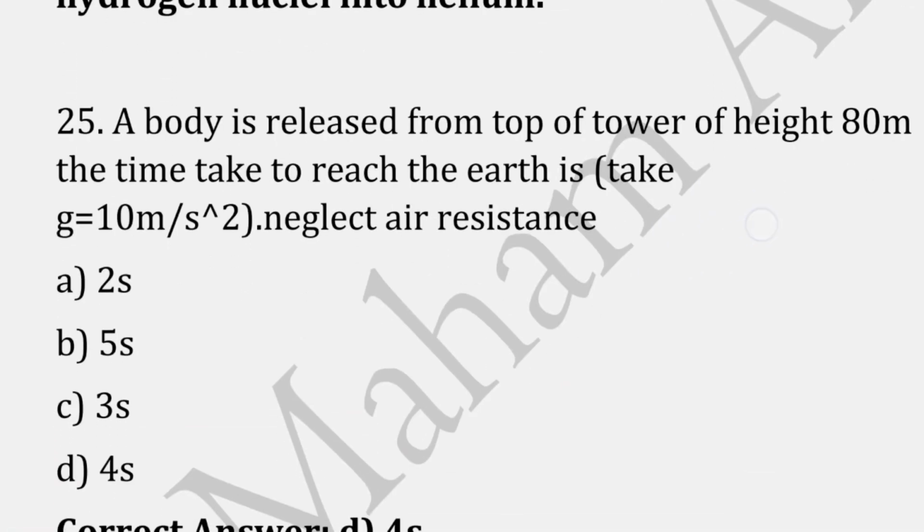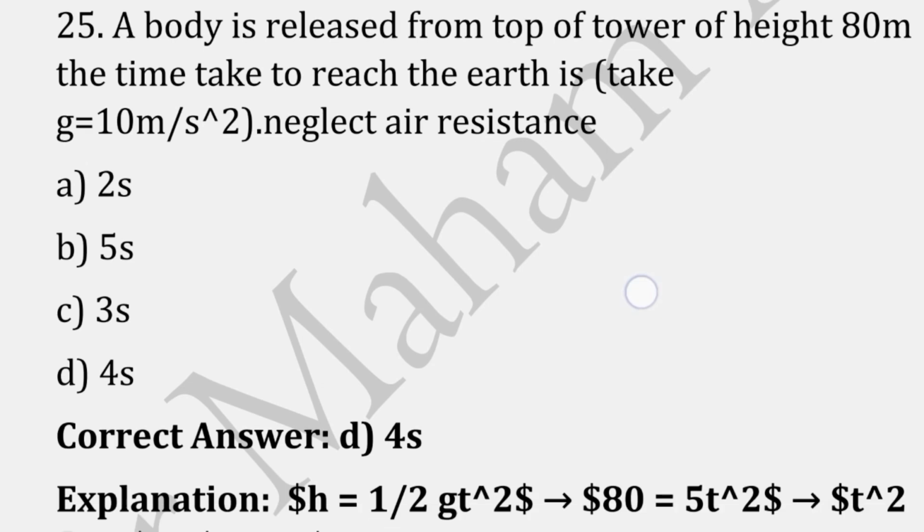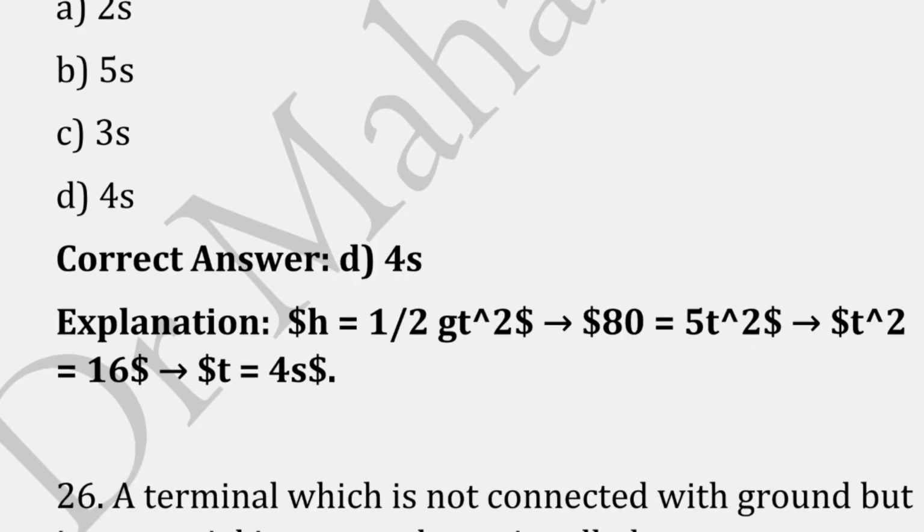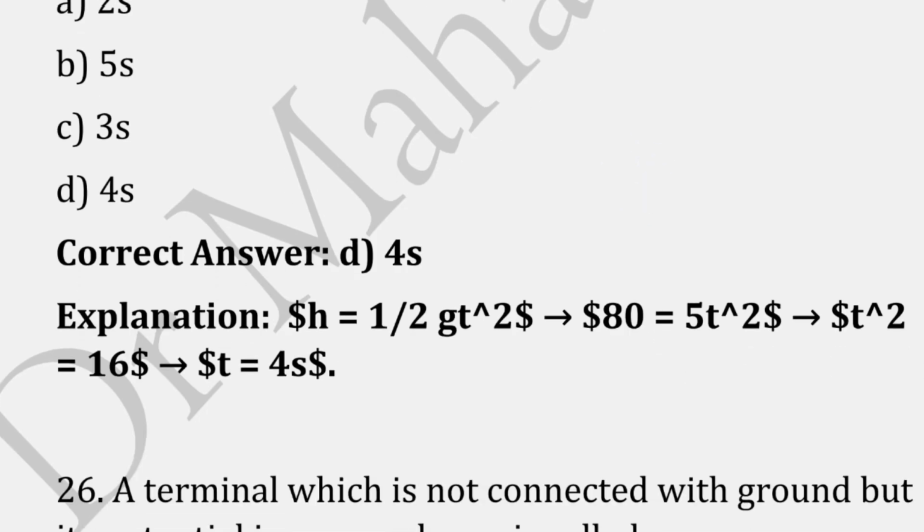A body is released from the top of a tower of height 80 meters. The time taken to reach the earth, if you neglect the air resistance as well, is: the correct answer is option D, that is 4 seconds. So here you'll use the equation h equals 1 by 2 g t square.